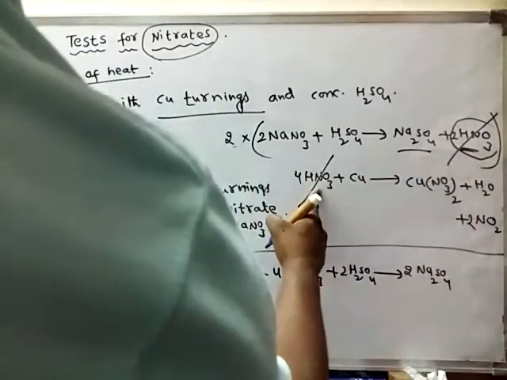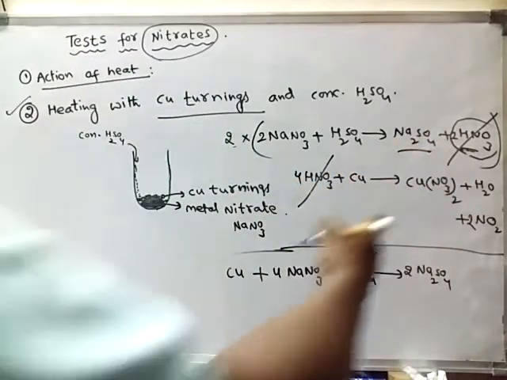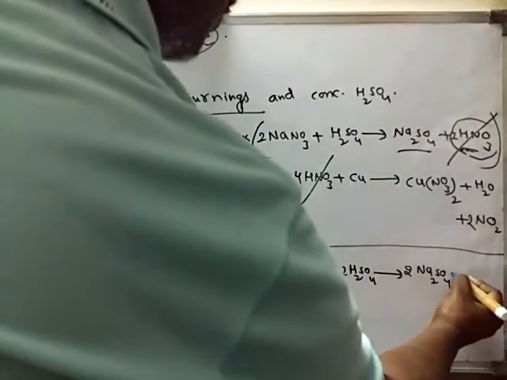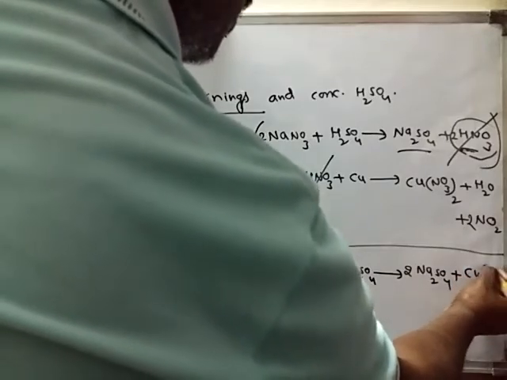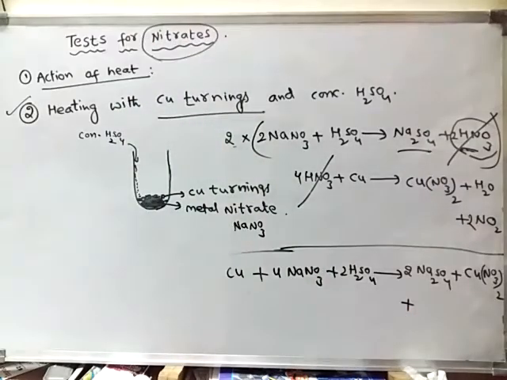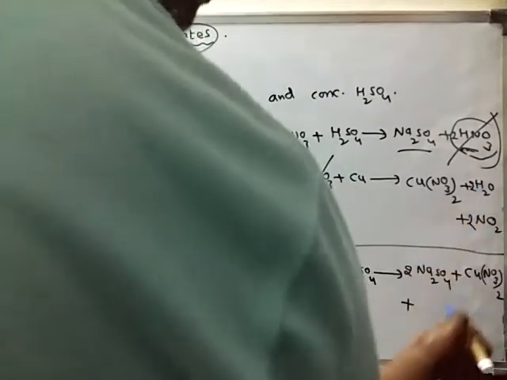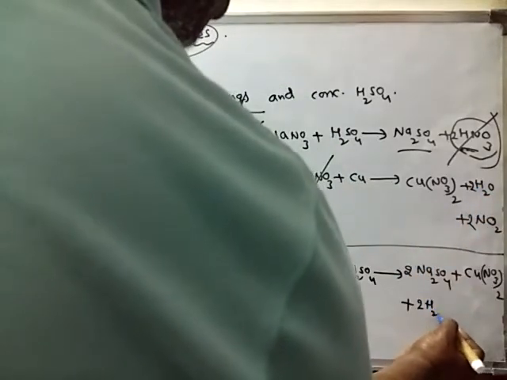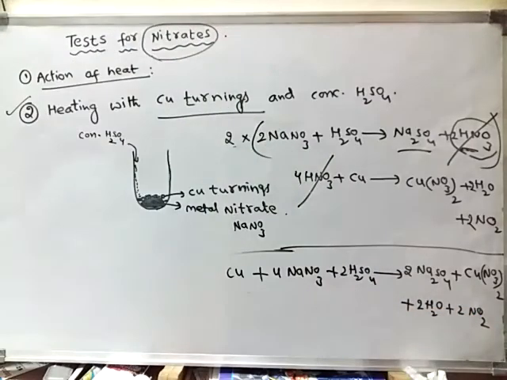This nitric acid is used up here, so no need of writing it because it is cancelled. And these are the products: copper nitrate is formed, plus 2H2O, plus 2NO2. So this is the overall reaction.